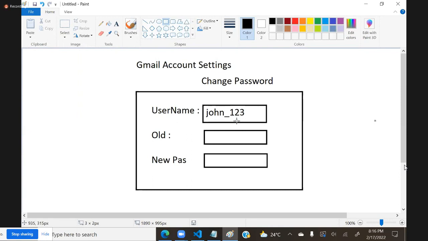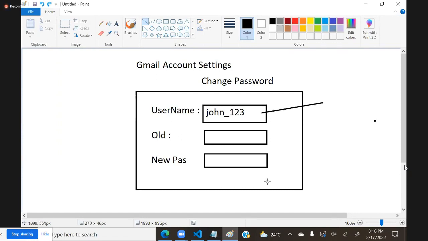Password can be changed. That means we want to display the value, but read only, so that the user cannot change it. You can only see it. But when the user submits, this should be submitted. We collect that username, and for that username, we will put that new password.